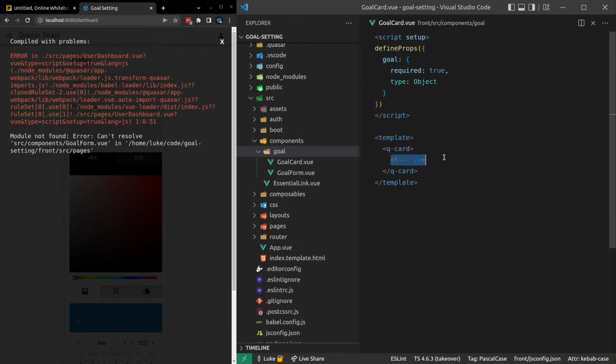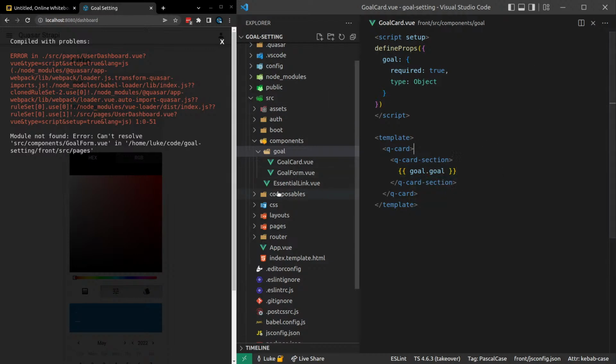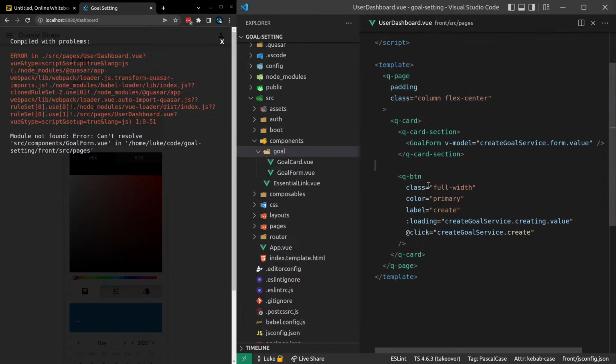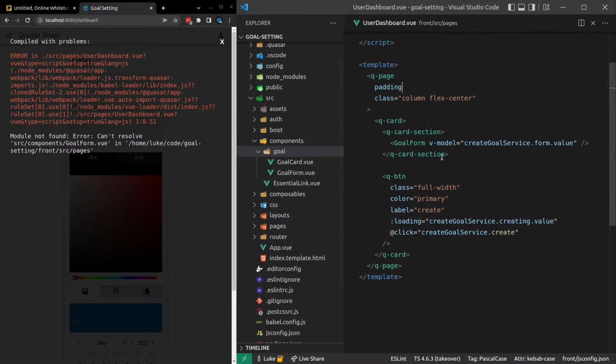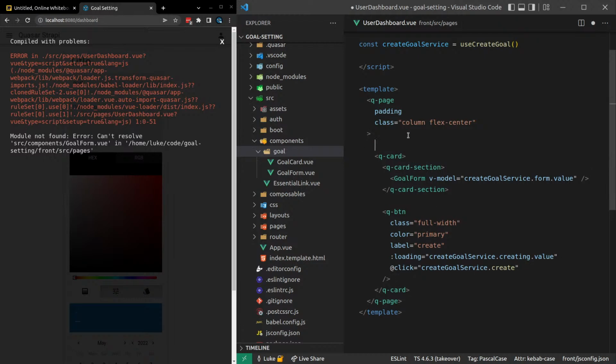And for now, let's just spit out the title. So we'll have a QCardSection, which will be goal.goal. So we have a goal card, and I just want to display all of those on the home page. So let's jump back into the dashboard. And what I'm going to do with this code? Well, we want to put that in a dialog. So how about we just go ahead and do that now?